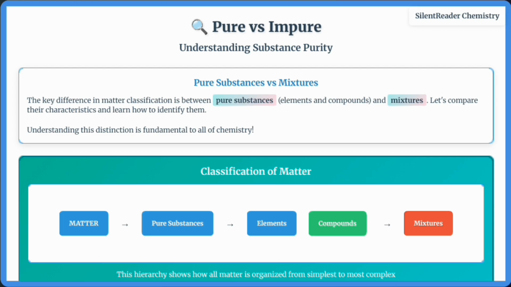We can test purity using melting point tests, chromatography, or boiling point tests. Understanding purity is crucial in medicine for predictable drugs, electronics for pure silicon chips, food industry for quality control, and research for reproducible experiments.